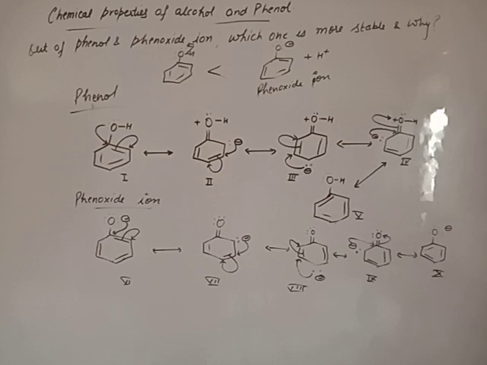But it cannot be explained by this phenomena that more the resonating structure, more stable, because both phenol and phenoxide ion have 5 resonating structure, equally stable on the basis of that line. But ionic nature, ionic behavior cancel the electronegativity, which make it less stable.